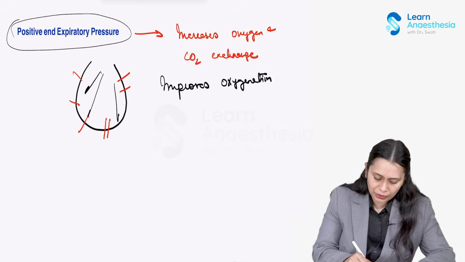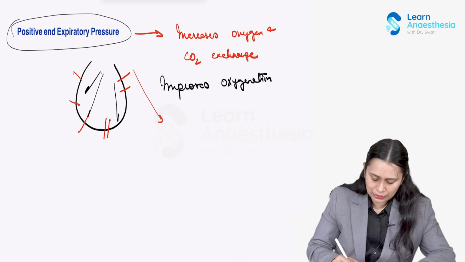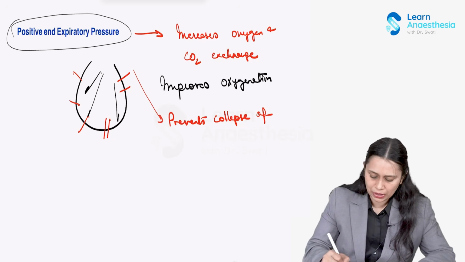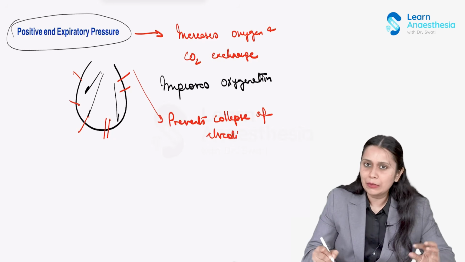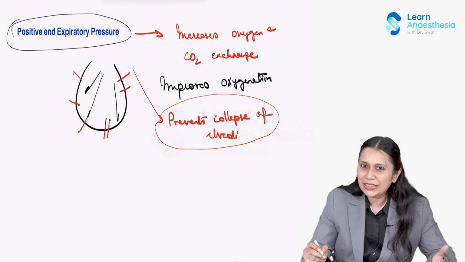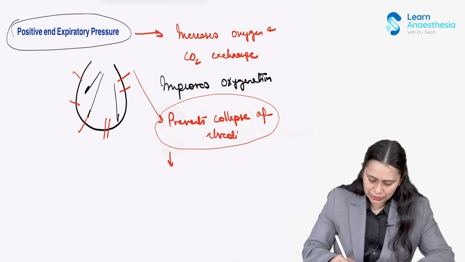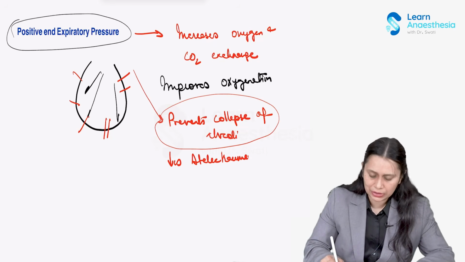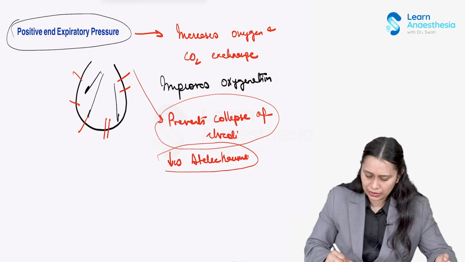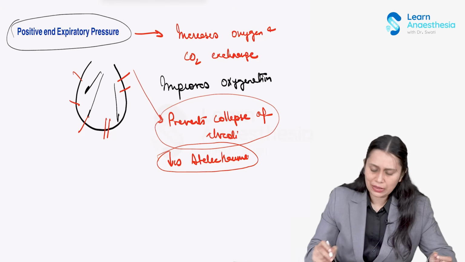Other thing, it prevents the collapse of the alveoli, the cyclical collapse of alveoli. So by maintaining this baseline pressure, the alveolar collapse is prevented. So atelectrauma is prevented, which is nowadays considered the most common cause of alveolar injury. So this is the benefit.